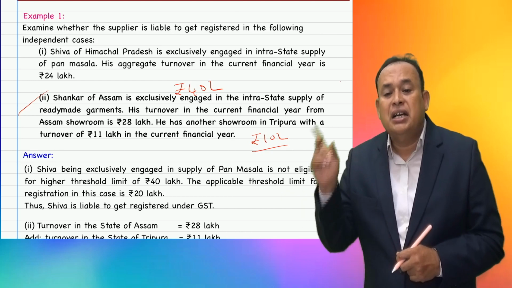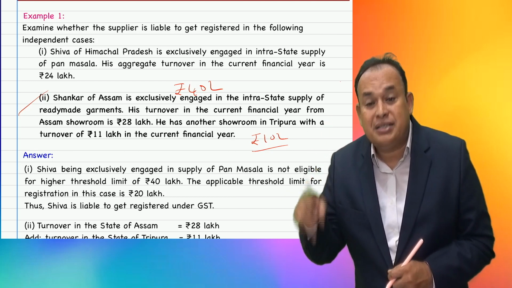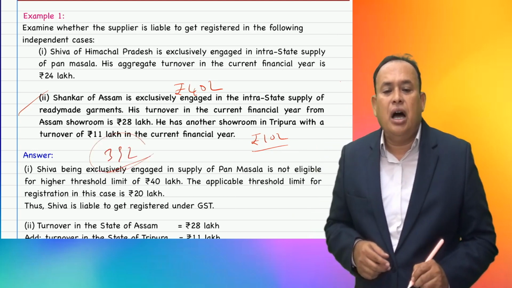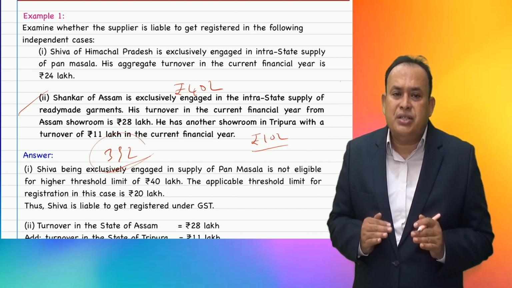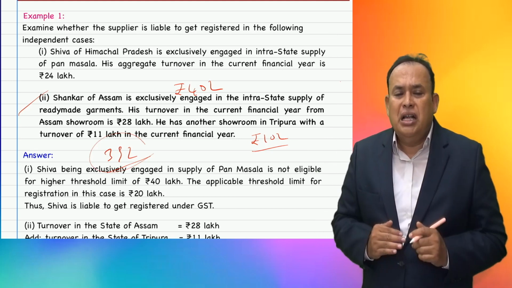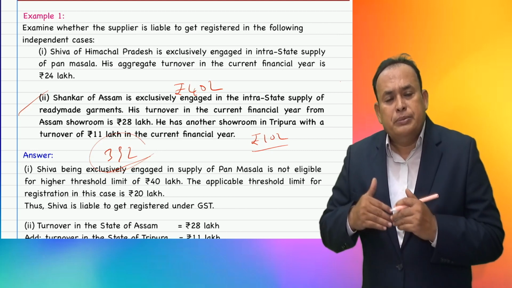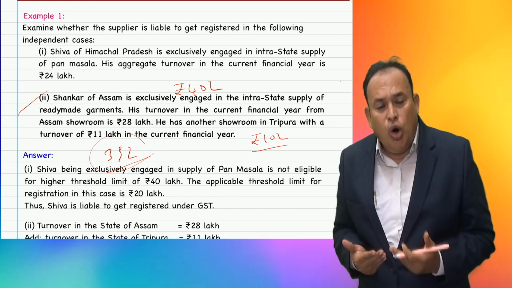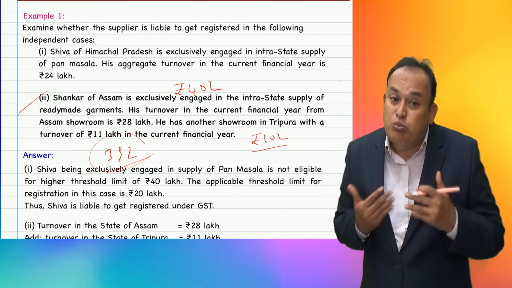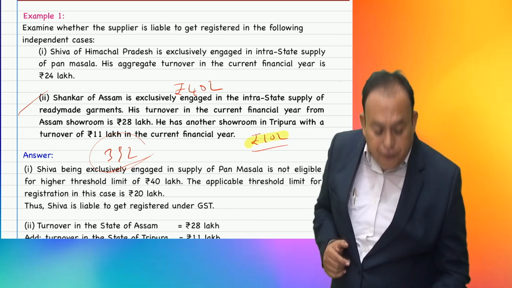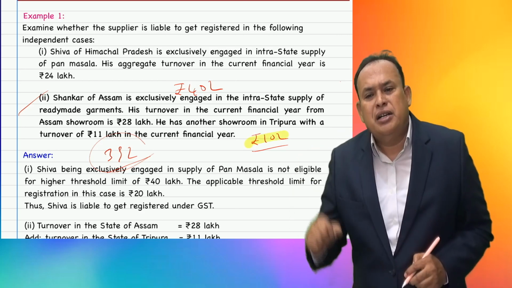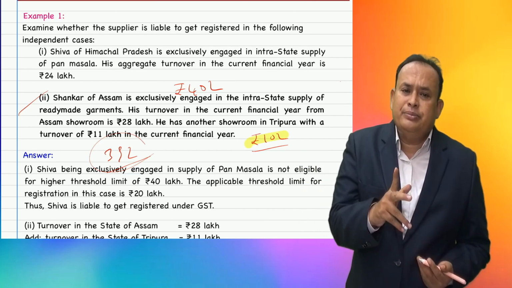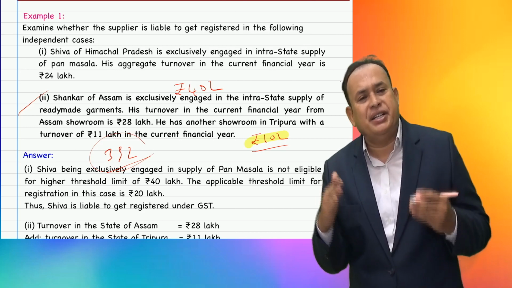Tripura 11 lakhs and Assam 28 lakhs. Totally, aggregate turnover is 39 lakhs. Now, you tell me, my dear friends, in the state of Tripura, his turnover is 11 lakhs, aggregate turnover 39 lakhs. So, as a whole, aggregate turnover is 39 lakhs, which is more than 10 lakhs. Therefore, in the state of Tripura, is Mr. Shankar required to get registered or not? Yes or no? Yes, compulsory registration is required.